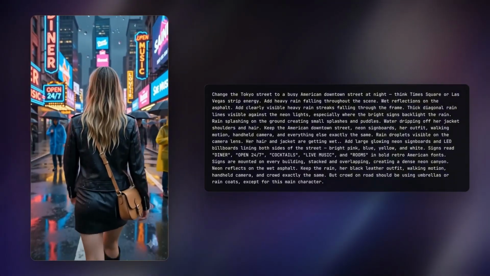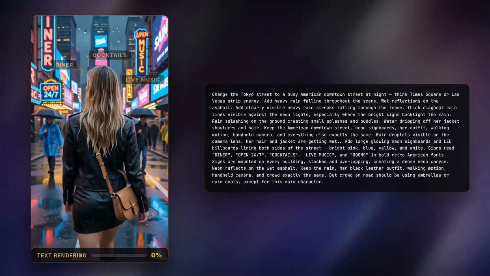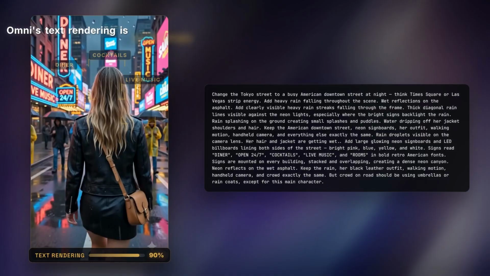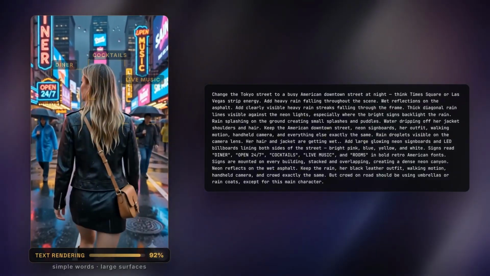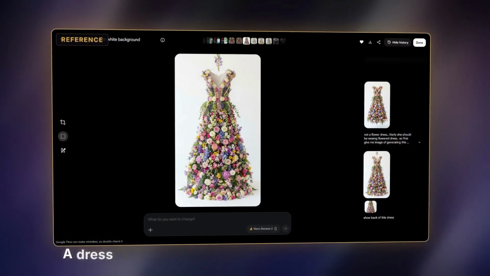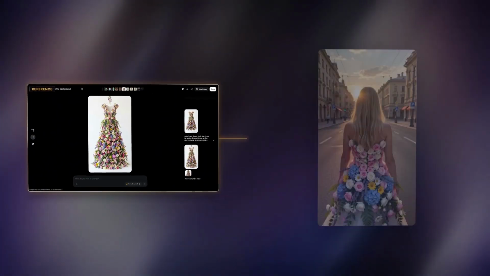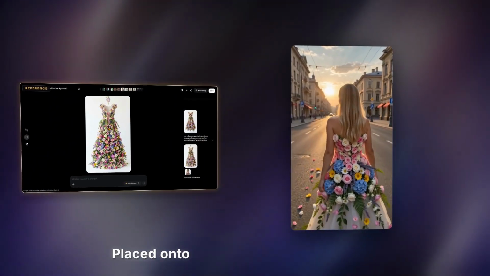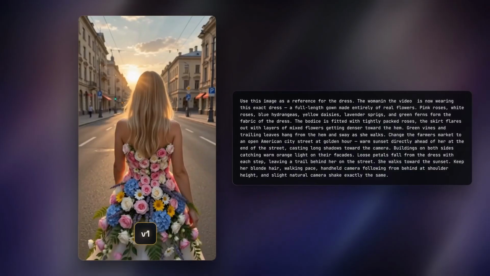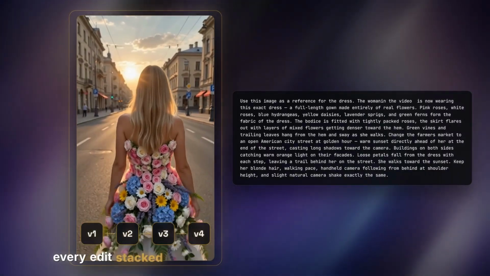The text on the signs, cocktails, live music, rendered in readable English. Omni's text rendering is surprisingly strong when you use simple words on large surfaces. Third edit, reference image input, a dress made entirely of real flowers, uploaded as a reference. The AI placed that exact design onto a moving subject mid-walk. 4 versions, 1 woman, 1 conversation thread, every edit stacked on memory.